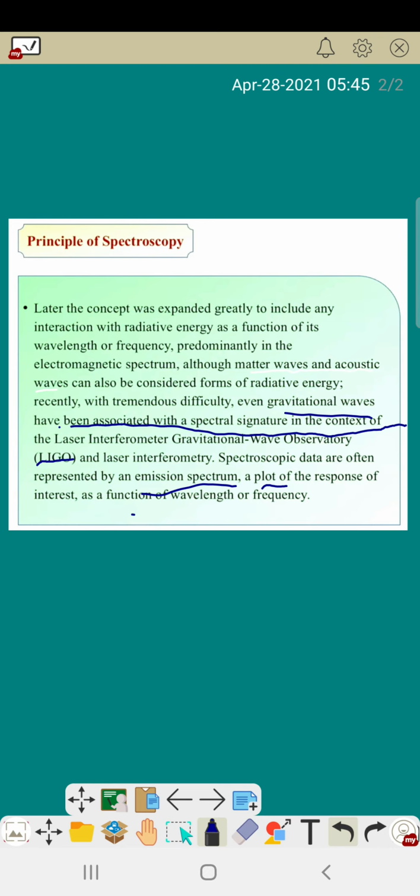It is represented as a function of wavelength or frequency, not only by the emission spectrum, because this radiative energy, or any energy, has two characteristics, wavelength and frequency. So we also have to represent it as a function of wavelength or frequency. So this is the whole concept of the principle of spectroscopy. I think you understand the whole concept.